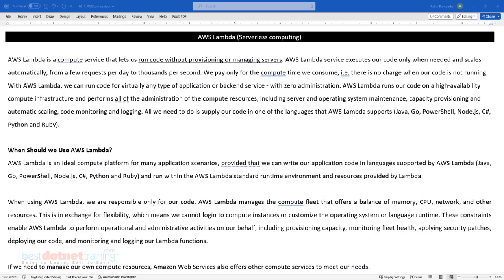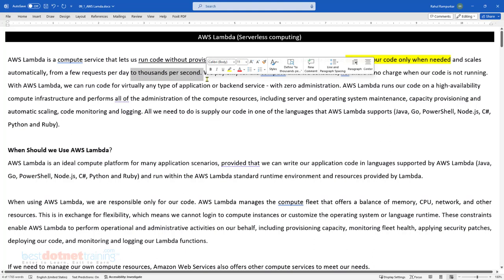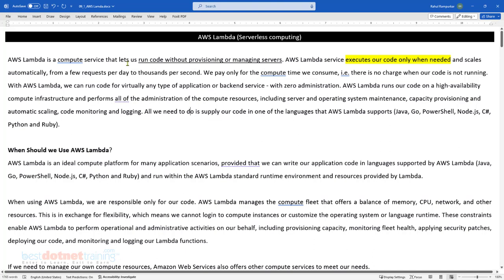So the Lambda service executes our code only when needed. Now pay attention to that. Executes our code only when needed. And if there is lots of demand, it will scale automatically, from a few requests per day to thousands of requests per second. Now just imagine the kind of scaling that is taken care of inside the AWS environment, from a few requests per hour to maybe thousands per second, who knows.